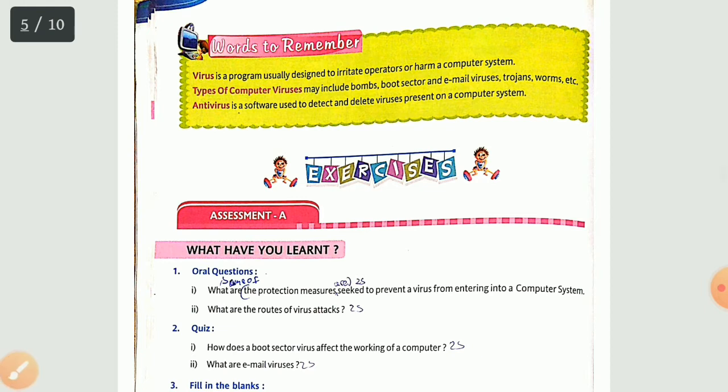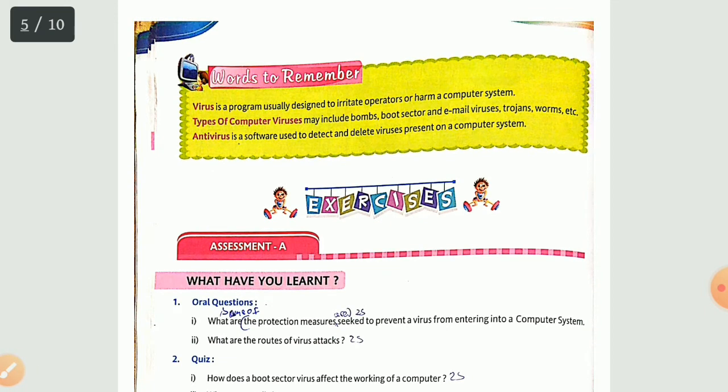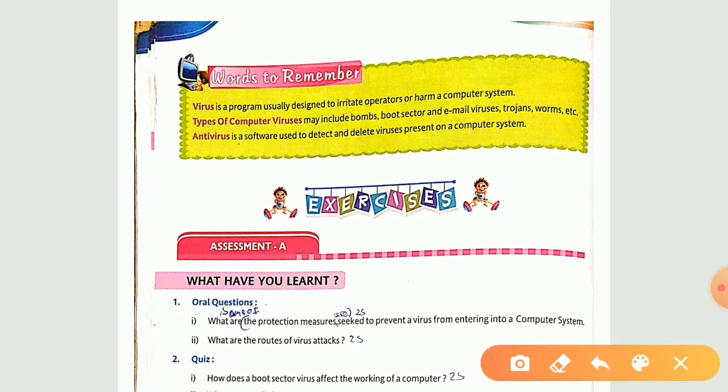Now, before the exercise portion, my dear students, we have words to remember over here. See the words to remember. We have 3 words to remember. First one is virus. Virus is a program usually designed to irritate operators or harm a computer system. It is software that is designed to irritate you or to harm you.